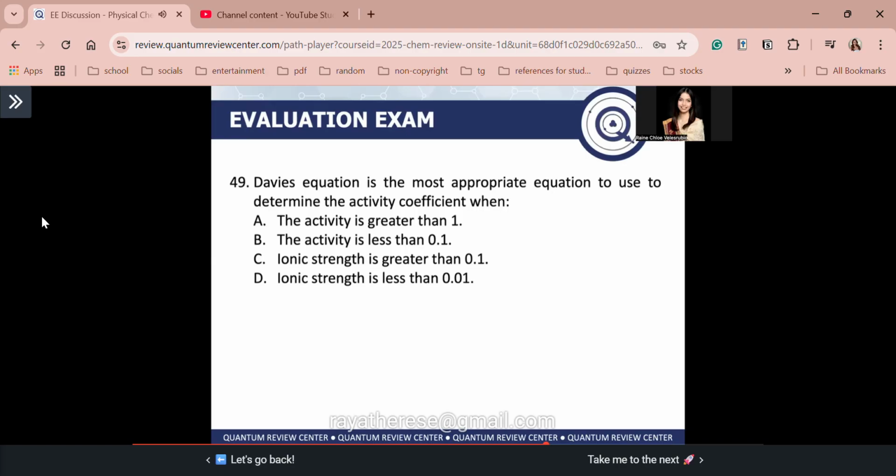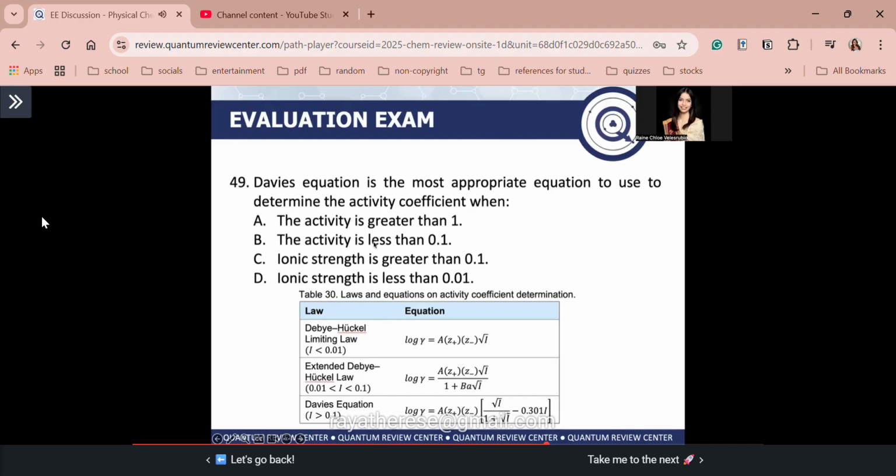So guys, whichever one we use depends on the ionic strength. Recall this table, guys. If ionic strength is greater than 0.1, then the best equation to use is the Davies equation. That's why for number 49, the answer is letter C. Very easy, guys, right?